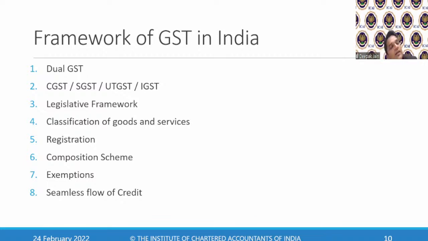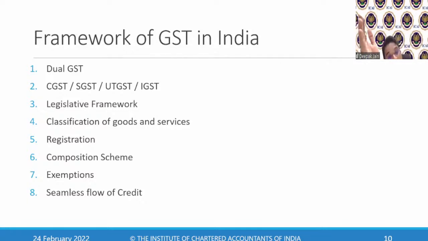So TNMM states have 10 lakhs. SUP MAT states, which is Sikkim, Uttarakhand, Puducherry, Meghalaya, Arunachal Pradesh, and Telangana. In these states, the threshold limit is 20 lakhs for goods and services. If I do any services of more than 20 lakhs in these states, I have to take registration. If I do any goods of more than 20 lakhs in these states, I have to take registration.